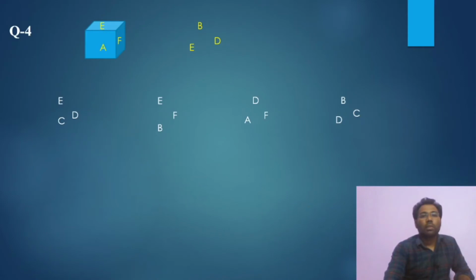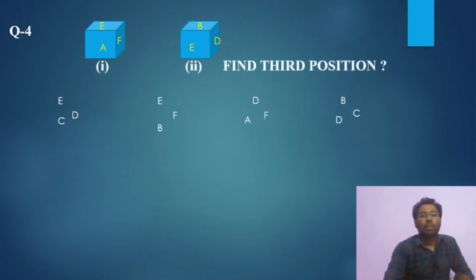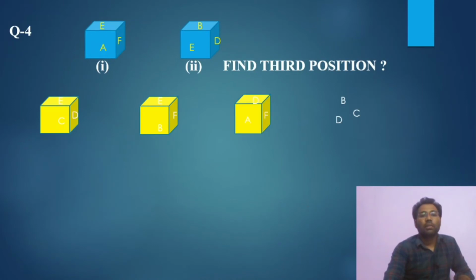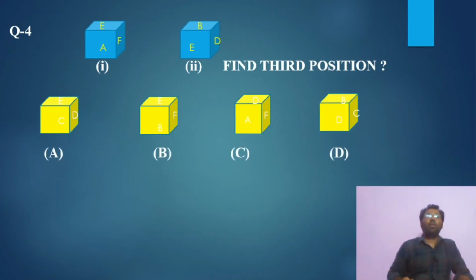This question is somewhat different. This is a different type. Find the third position. The options are here. These are the options. So similarly, the common number is E. Rotate clockwise. So E, F, A. From the second figure E, B, D. C is the opposite.